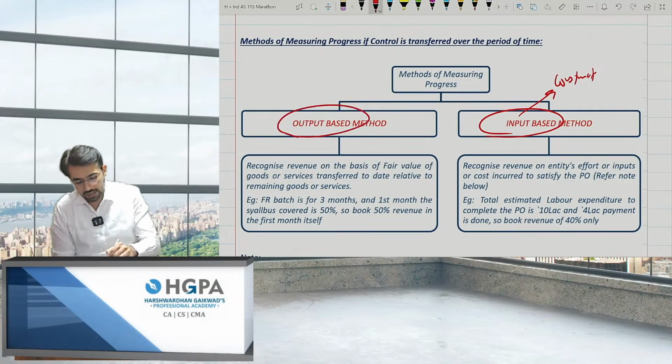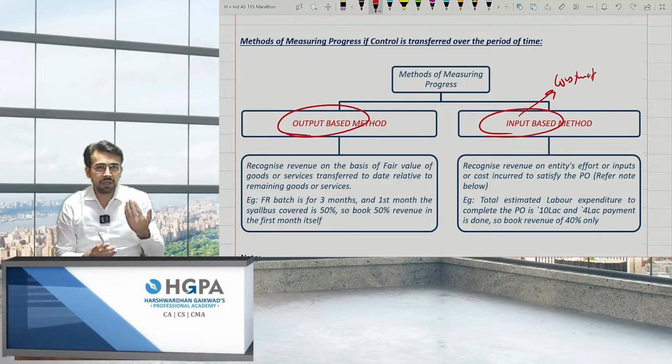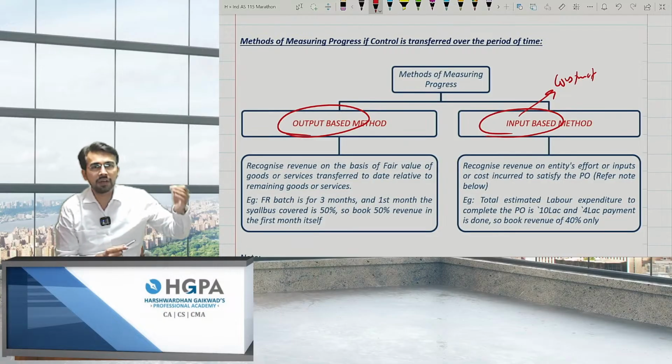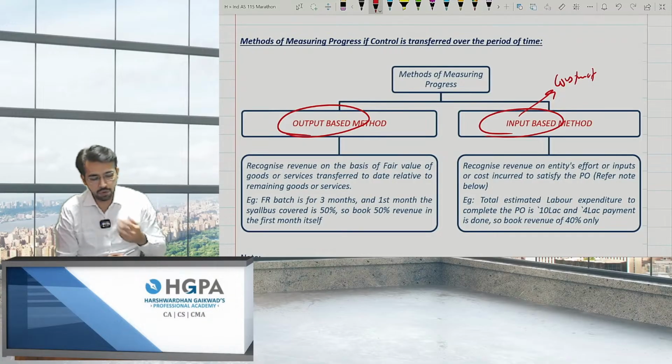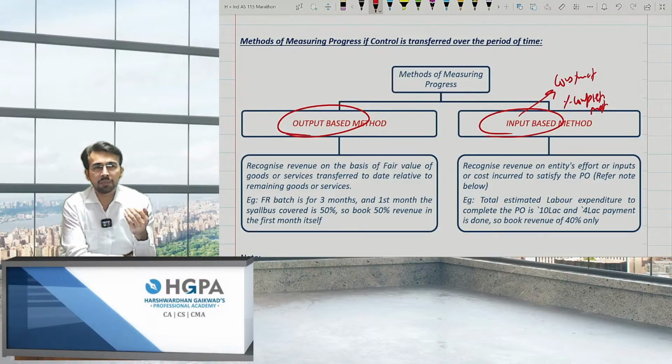So output based is nothing but how much goods I'm giving it to you or how much service I'm providing it to you on that basis. But if it is construction, obviously I cannot say I've sold one flat, I've sold two flats. What I'll be doing is I've completed. If I'm a contractor, I have to use the percentage completion method. For example, how much material was actually expected. Let's say the material was expected to be 1 crore. And in first year, I've completed only 30% material, that is purchased only 30% material. So in that scenario, I'll take 30% as the input, right? So I'll take in the percentage completion.